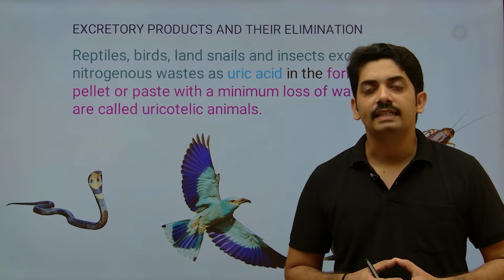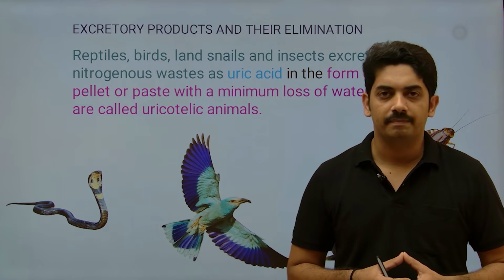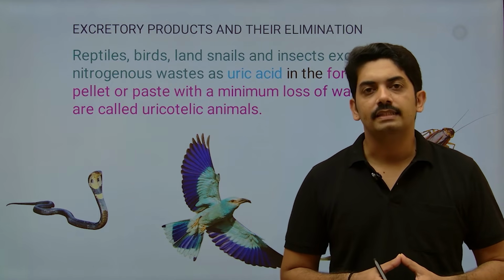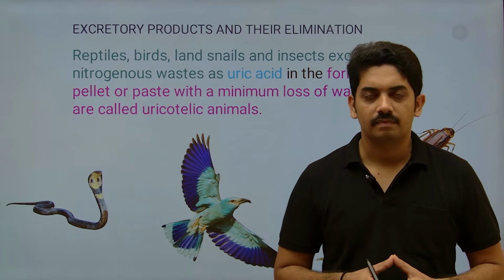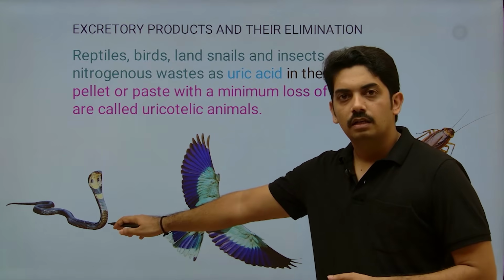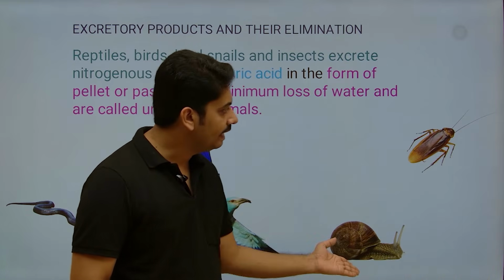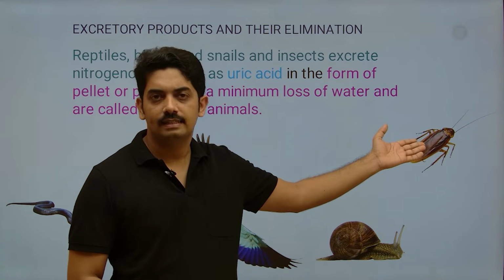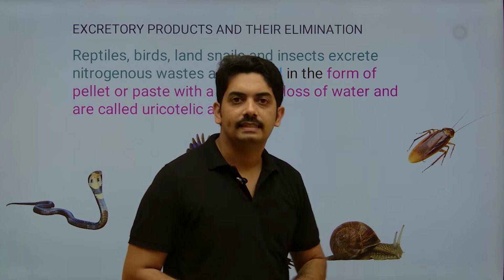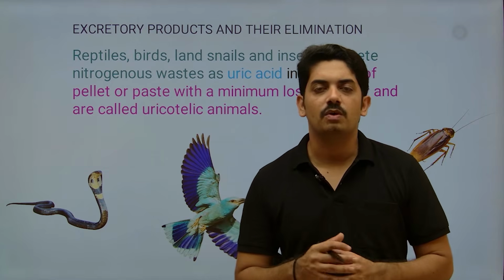There is a necessity to retain a large amount of water in their body, so they excrete uric acid. Okay, so for example you can see here: snake, bird, snails, and insects like cockroach, they excrete uric acid. Some of you might have observed this.